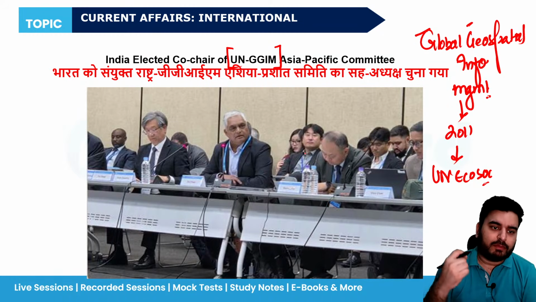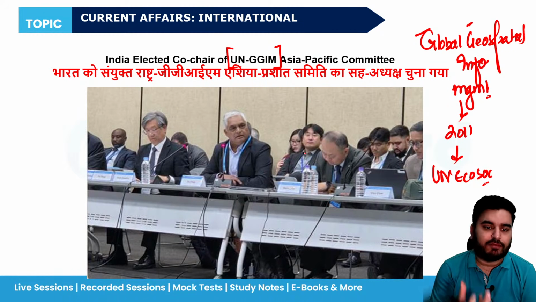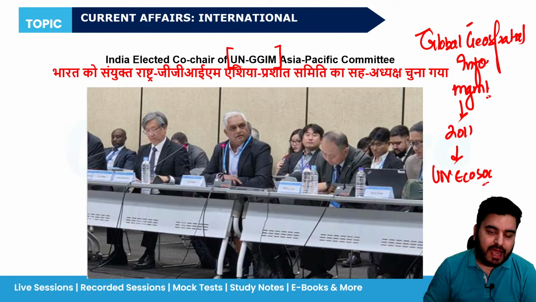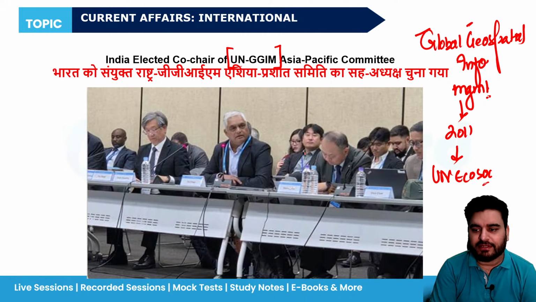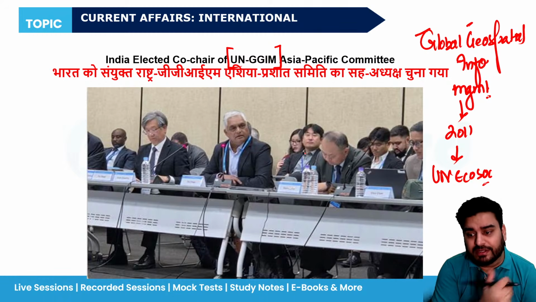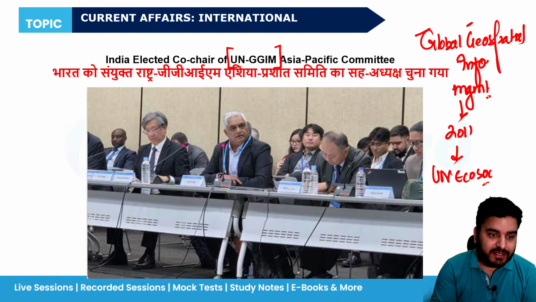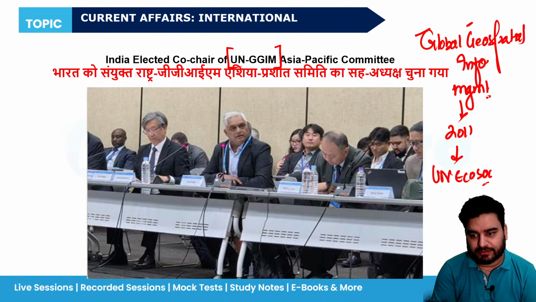The purpose is to promote the use of geospatial information. What does geospatial mean? It means earth-related, earth surface-related information. How can you get earth surface-related information? Through maps, through satellite data, through location-based information. And why do you need earth surface-related information? First of all, for disaster risk reduction, for agriculture, for climate resilience, and for governance also. Got it? That's why they have created it.